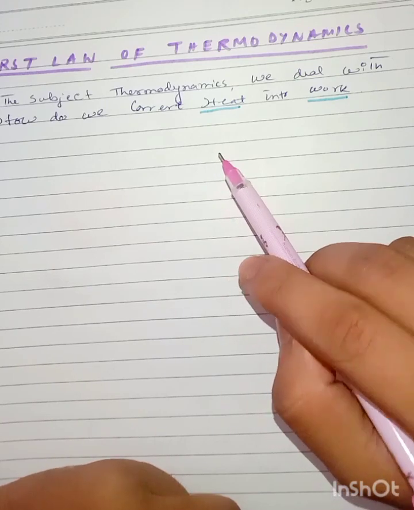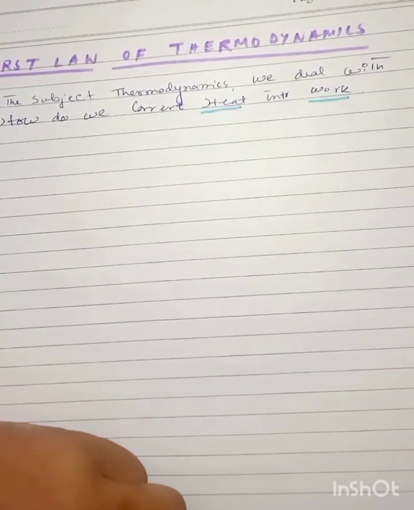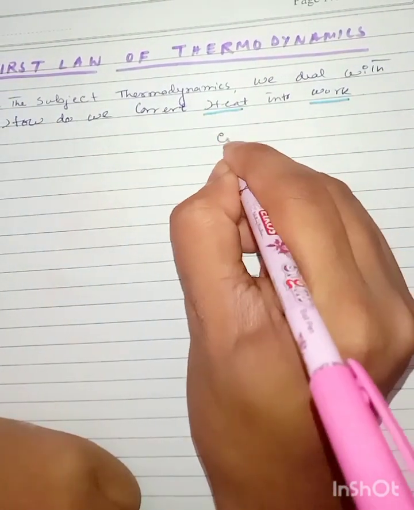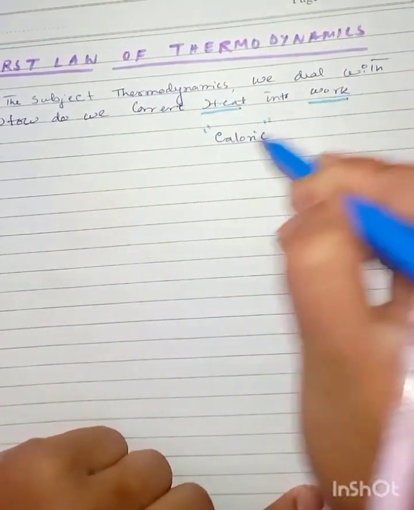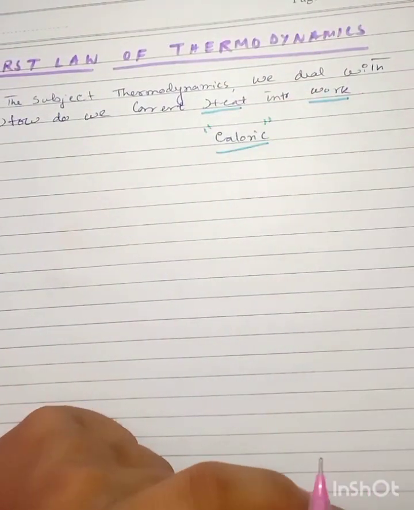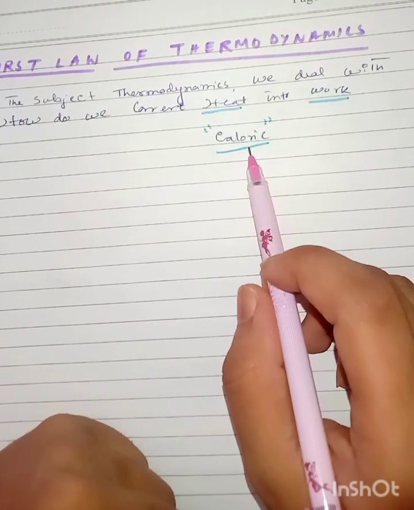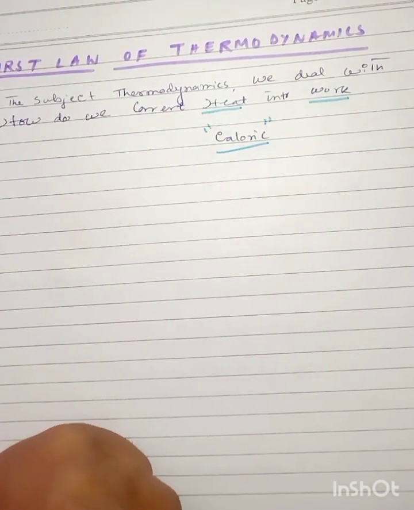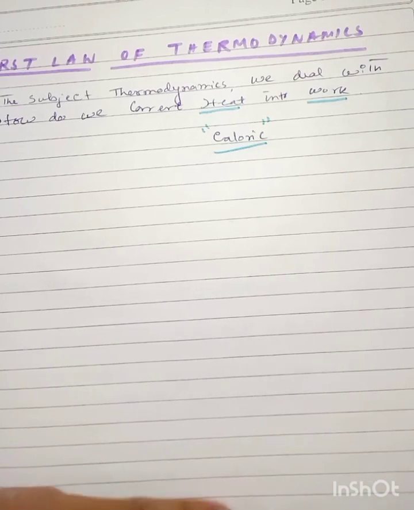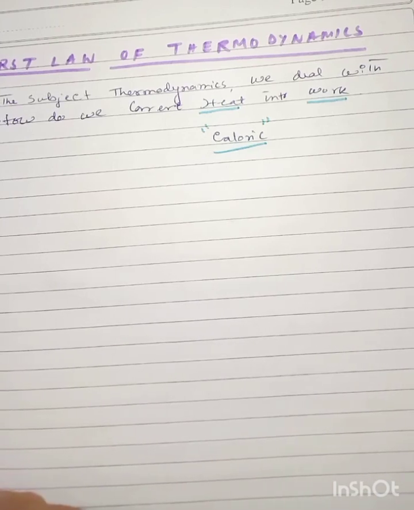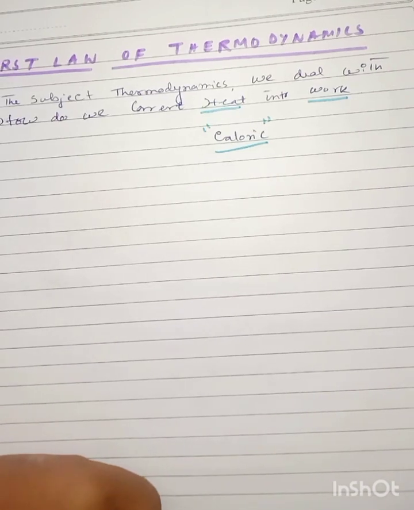You know, in the earlier times, people used to think that heat is some kind of fluid which is called as caloric, and it was assumed that it is that caloric which when flow through one body to another, the body gets cooler or hotter according to this flow of caloric.